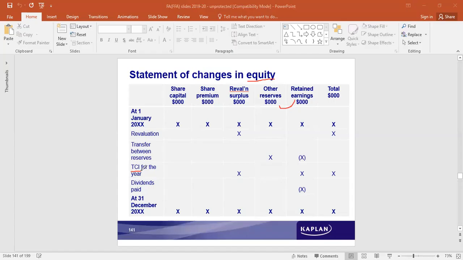Total comprehensive income is the profit available during the current year. It is added to this and then the amount deducted is the dividend that is distributed, and the balance gets reflected here in this column, and then we have the total. So all of them together are only one item called equity, but the adjustments are made against the retained earnings.